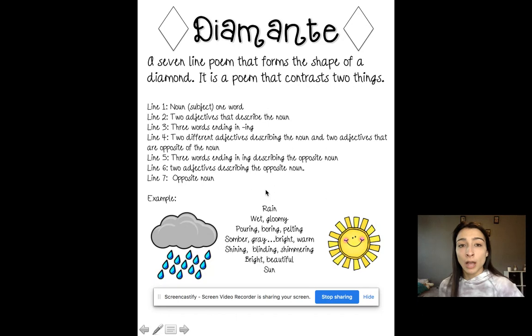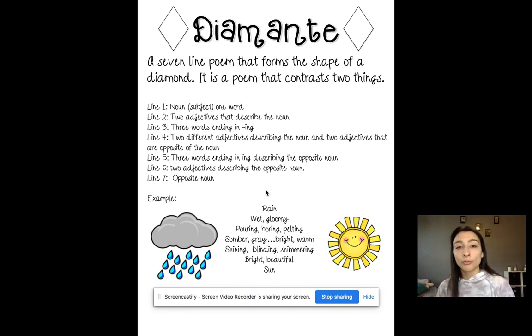Then you're going to go into line 2, which is going to have 2 adjectives. So your adjectives are descriptive words. They can be colors. They can be what it looks like, what it feels like, how it sounds, anything like that that describes your noun. So I picked wet and gloomy to describe my rain.